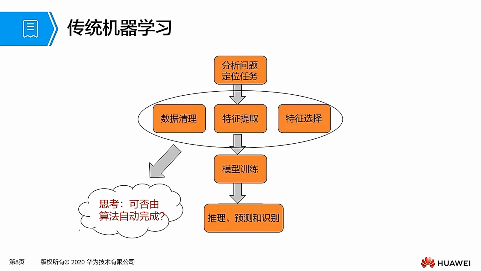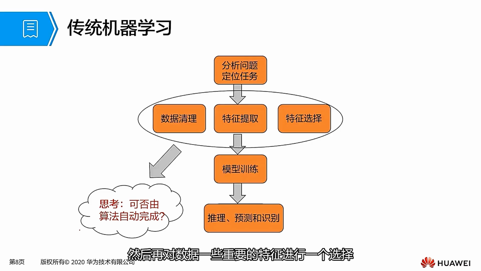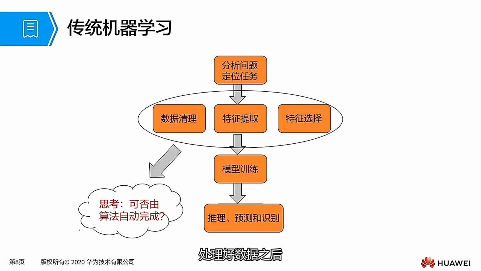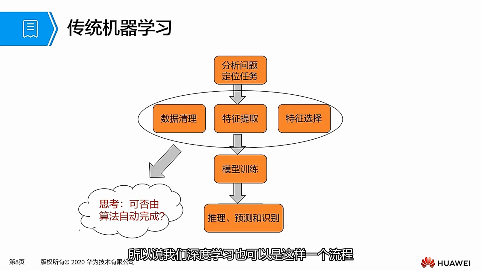After obtaining a relatively good model, we can apply this model, push it into the market, inferring on new data, predicting and recognizing. So our deep learning can also follow such a process. However, did anyone ever think, is it possible for feature extraction and feature selection to be automatically completed in deep learning? So in terms of process, deep learning and traditional machine learning have a significant difference in feature engineering. In deep learning, we don't need to do too much feature engineering work.